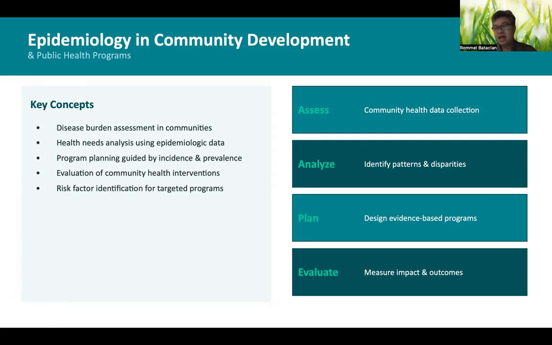Second is analyzing, meaning you identify patterns and disparities based on the data that's given to you. And then the third one would be plan, meaning you'll design evidence-based programs and not just design, but also implement the actions under these programs.